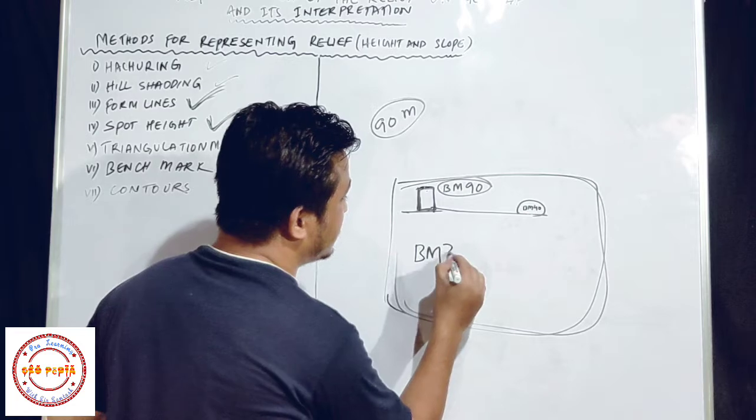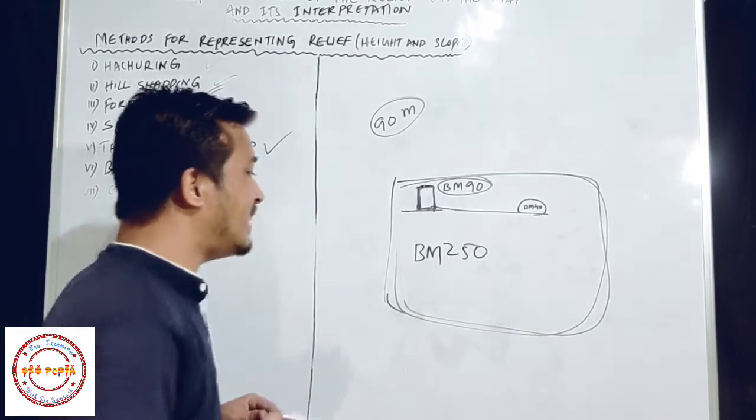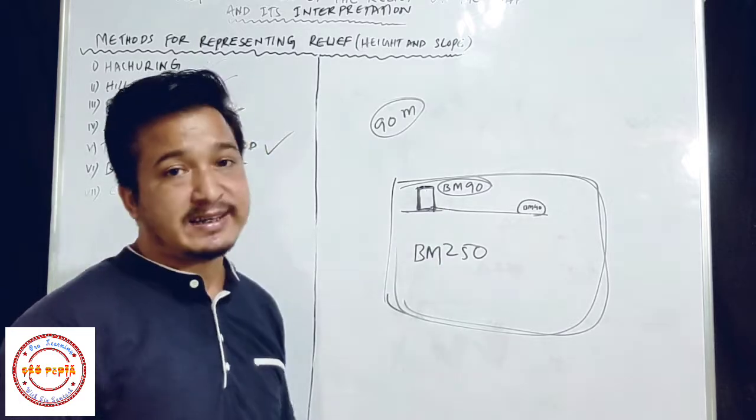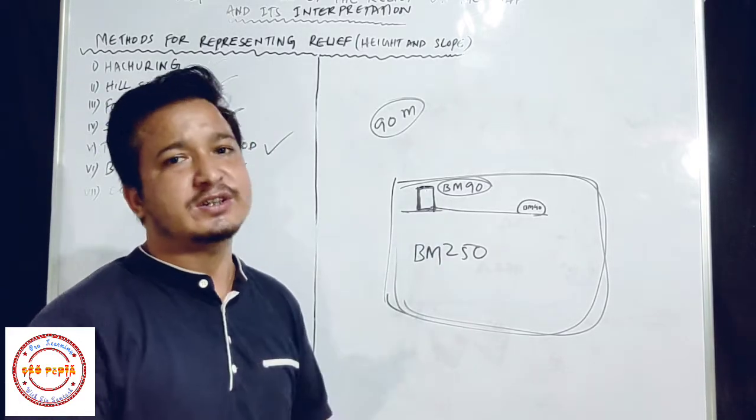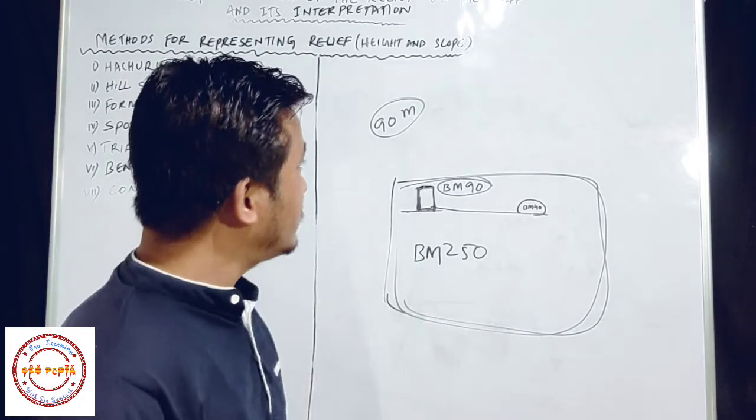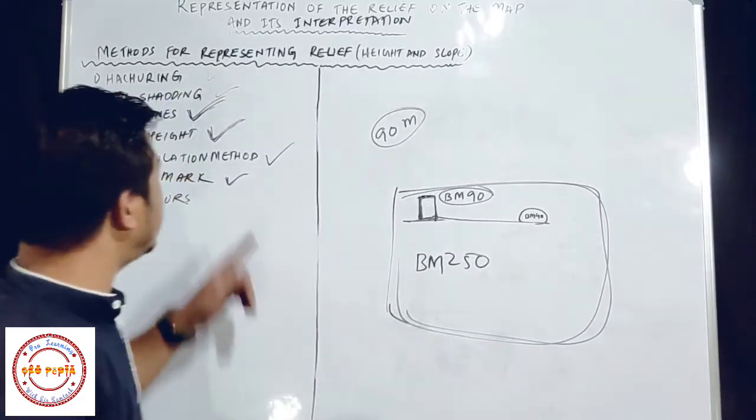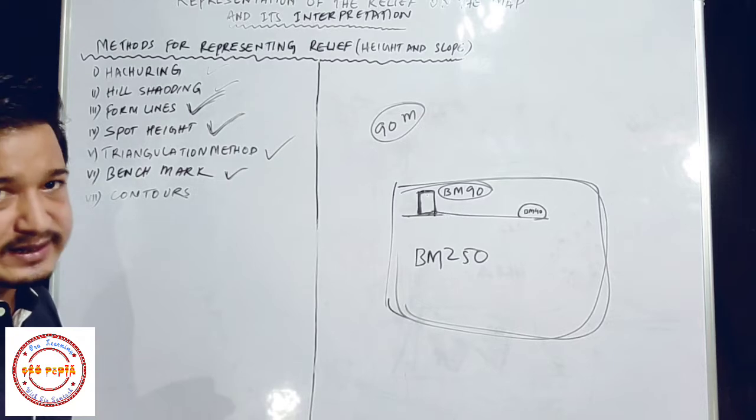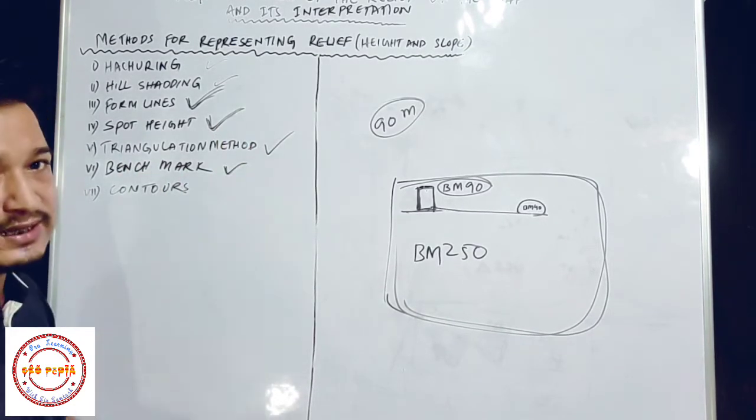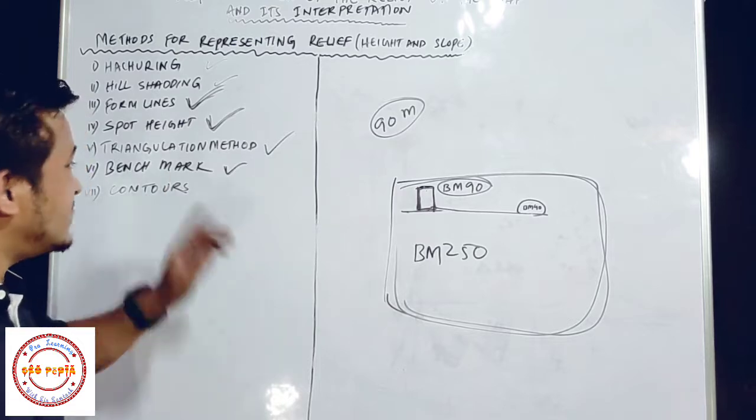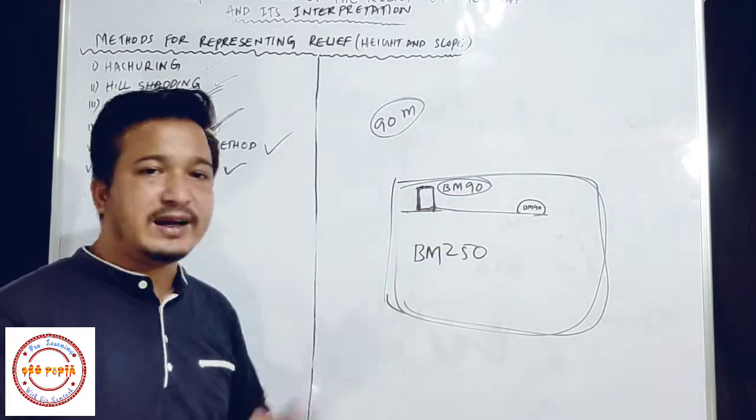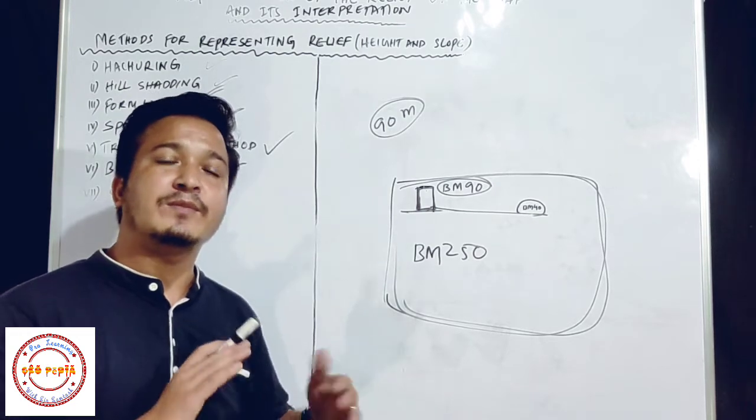Suppose here I am writing 250. So BM 250 means benchmark 250. And mostly these things are written on man-made features. Okay, I think these concepts are clear for you. So spot height, with one dot, they will write the height of that region. In the triangulation method, with a triangle, they will write the height of that region, and in benchmark they will write BM, and the height of that feature from the sea level.